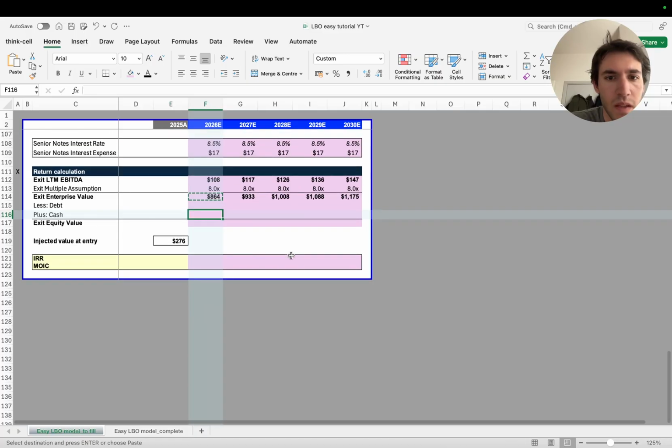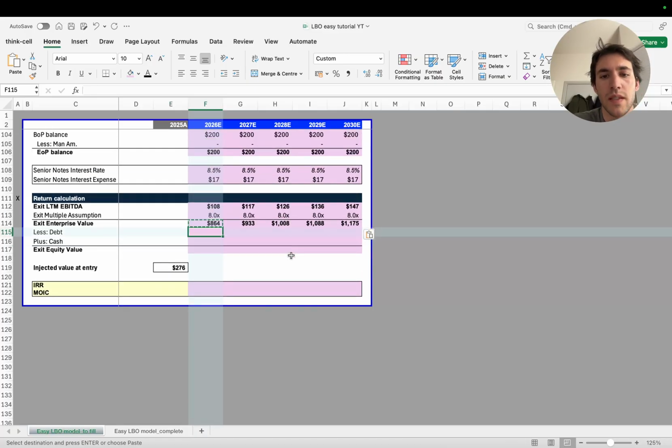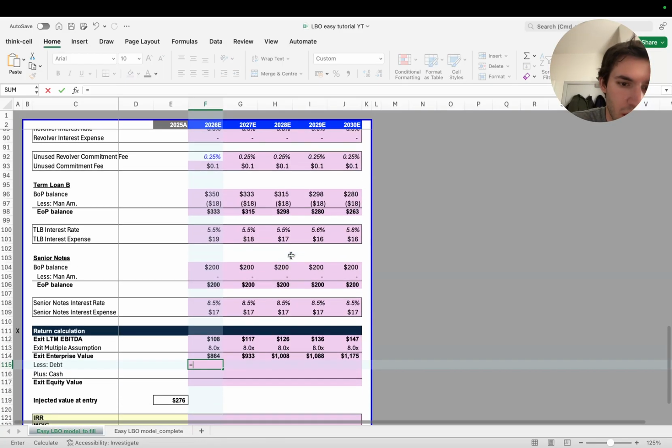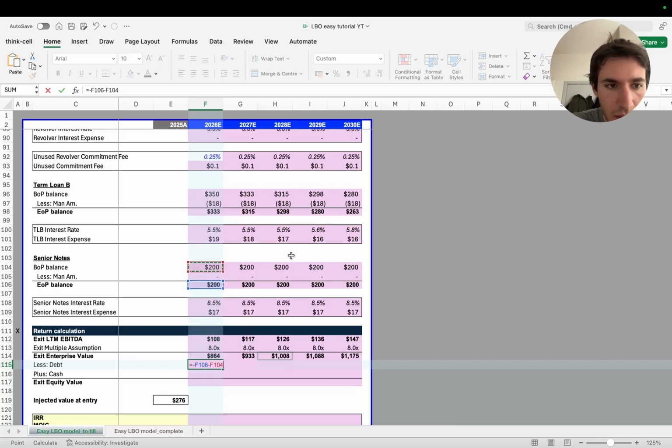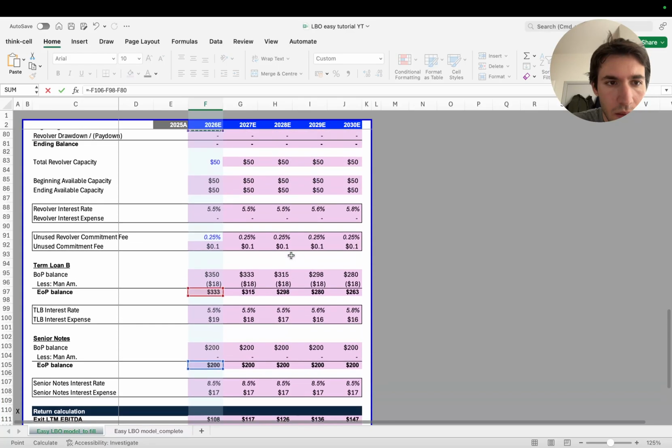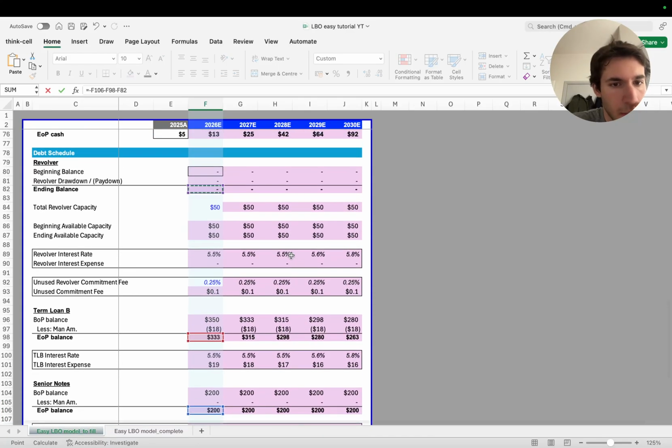Okay. Now this time we have to get to the equity value, not enterprise value, because this time we also have the debt and the cash to consider. So we're going to remove the debt, which is going to be basically this minus this minus this.